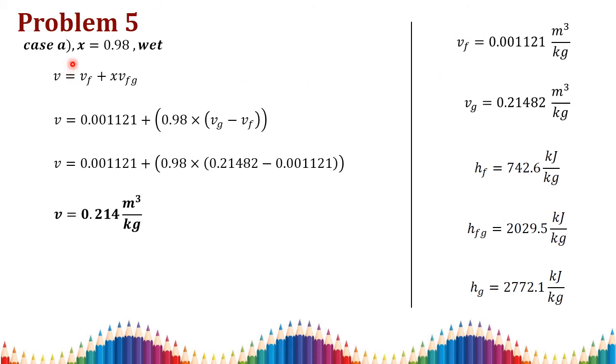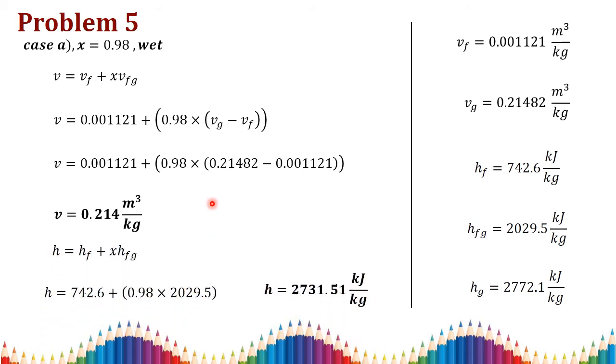In the first case, X equal to 0.9 and the steam is wet. If the condition is wet, then we use the formula V is equal to Vf plus X into Vfg for the specific volume. Vf is taken from the steam table and Vfg is nothing but Vg minus Vf, and the X value is given in the problem. Solving this simple relation, we get the specific volume V equal to 0.214 meter cube per kg.